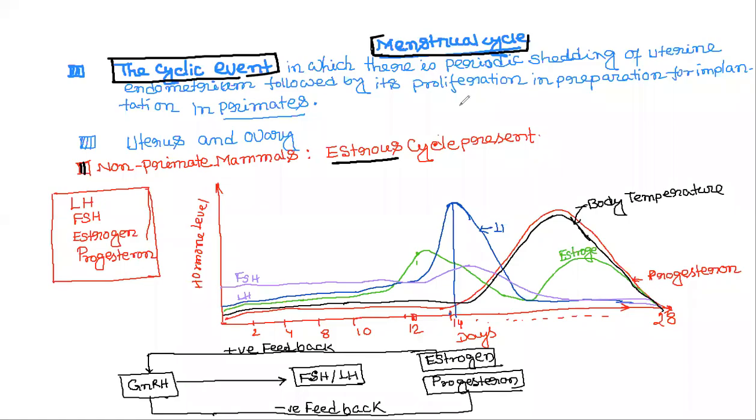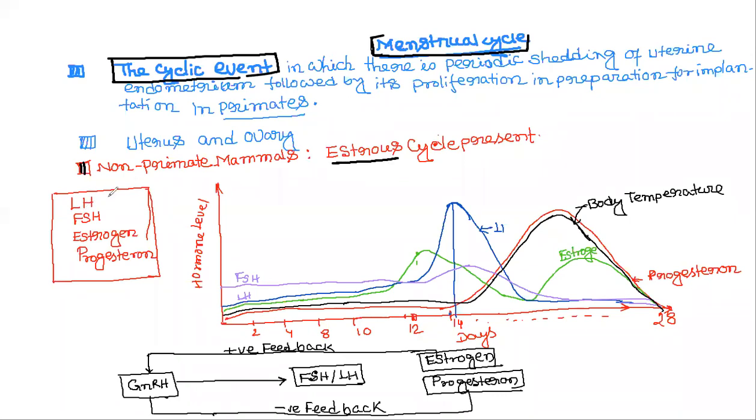First of all, the menstrual cycle is one in which there is periodic shedding of the uterine endometrium, followed by its proliferation in preparation for implantation in primates. In primates there is a menstrual cycle, but in non-primate mammals there is an estrous cycle. Now we'll see that different types of hormones are involved.